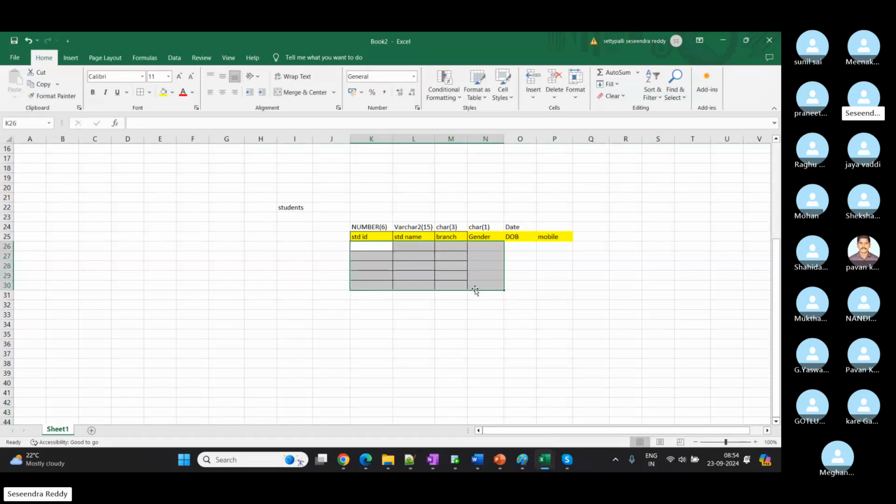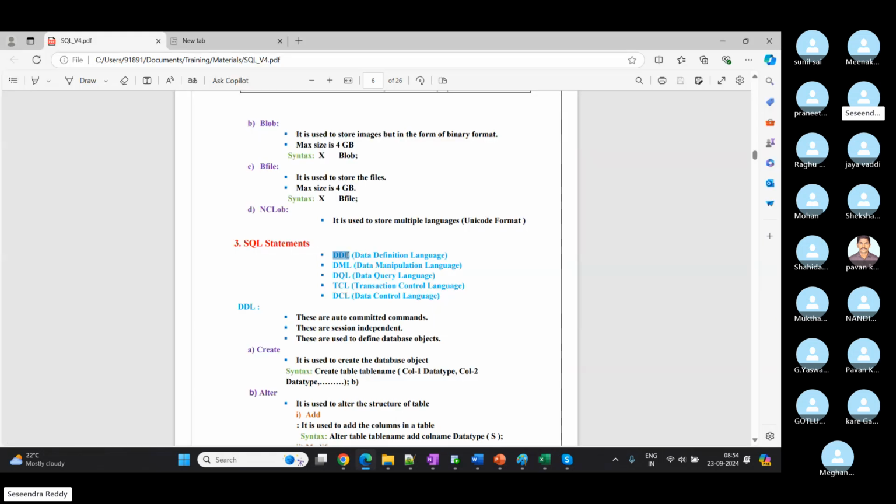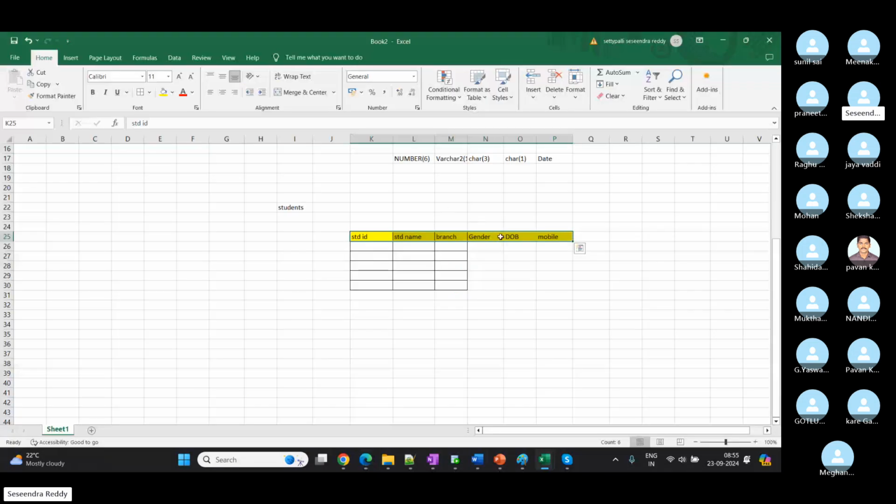We are going to work only on structure. If we want to change any table name, data type, or create a table at the starting level, everything comes under definition. Data definition language means only the structure of the table.